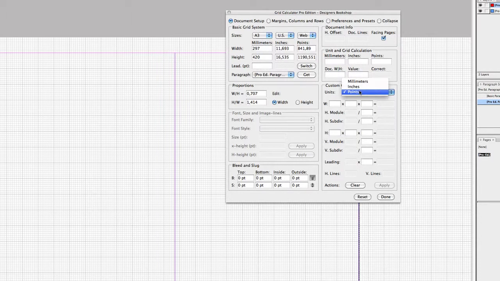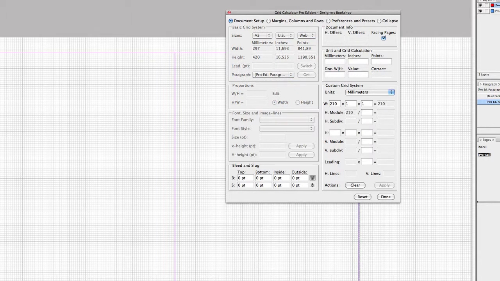You have different units: millimeters, inches, and points. I'm going to select millimeters here because I'm going to show you a way of how you can set up a document with a preset document size. So for example, if I want to set up an A4 document, I could just enter 210 times 1 times 1.